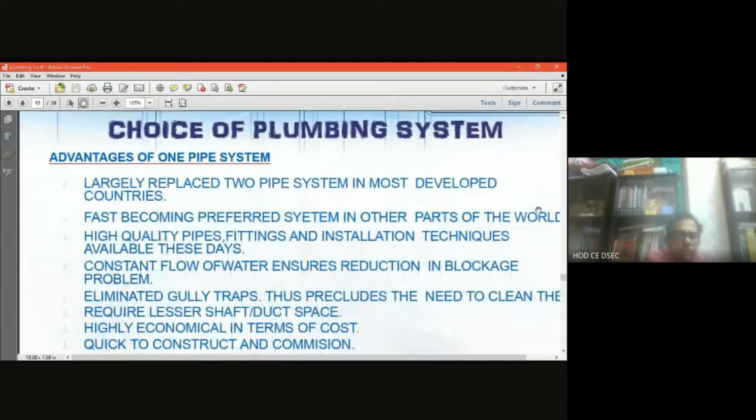Now we are talking about the one pipe system. What are the advantages? It has largely replaced the two pipe system in most developed countries, and is fast becoming the preferred system in other parts of the world. High quality pipe is used, very much in high-rise building. The special application of this single pipe system is there. It will be convenient for construction as well as high quality pipes, fittings and installation techniques are available these days. The constant flow of water ensures reduction in blockage problem.